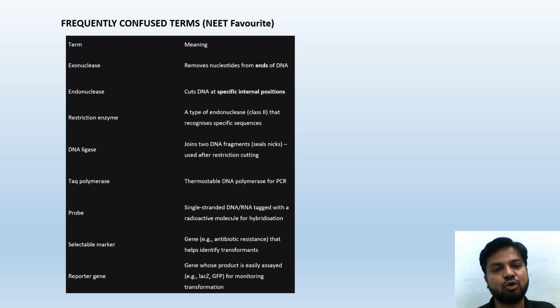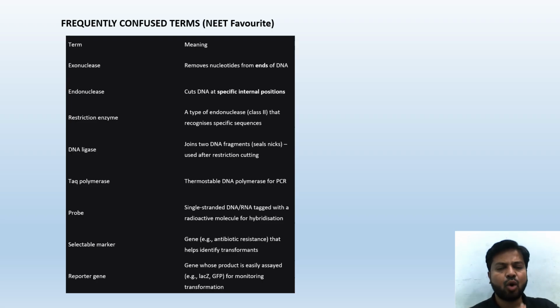Direct match the following questions could be expected. A restriction enzyme, a type of endonuclease class 2 that recognizes specific sequences. DNA ligase joins two DNA fragments, seals nicks, used after restriction cutting. Taq polymerase, thermostable DNA polymerase for PCR. Probe, single stranded DNA or RNA tagged with a radioactive molecule for hybridization. Selectable marker, gene that helps identify transformants.